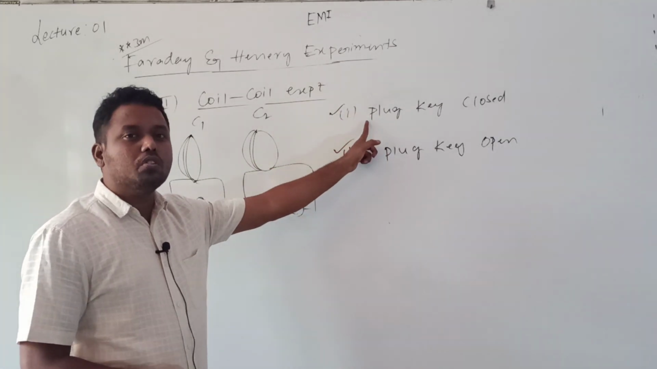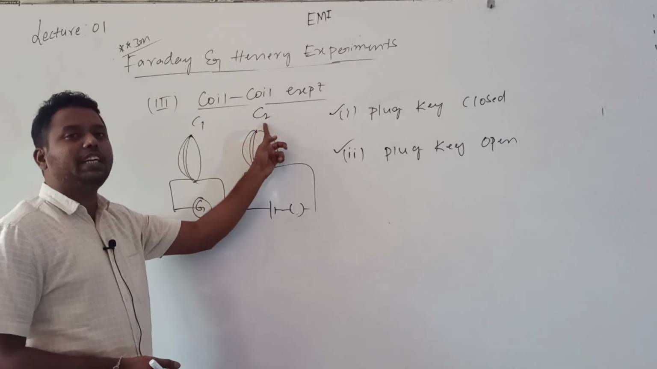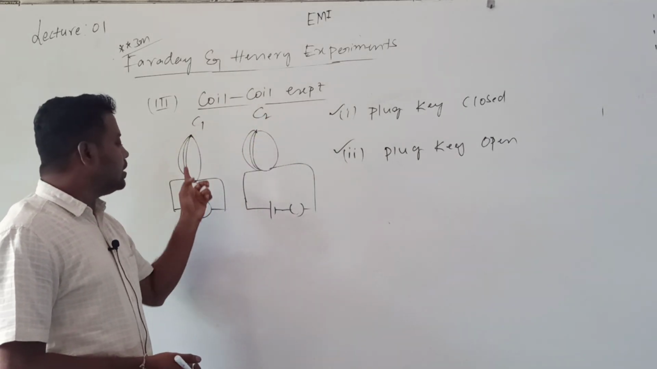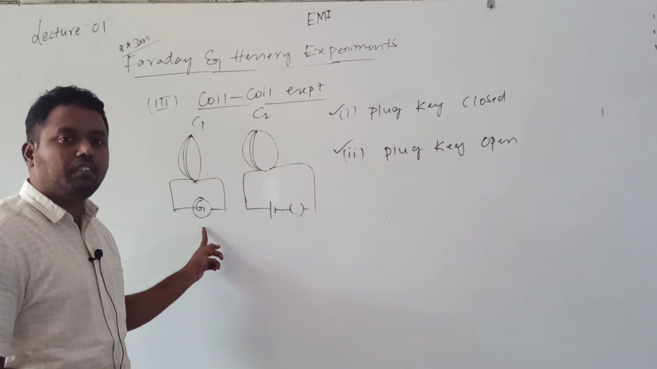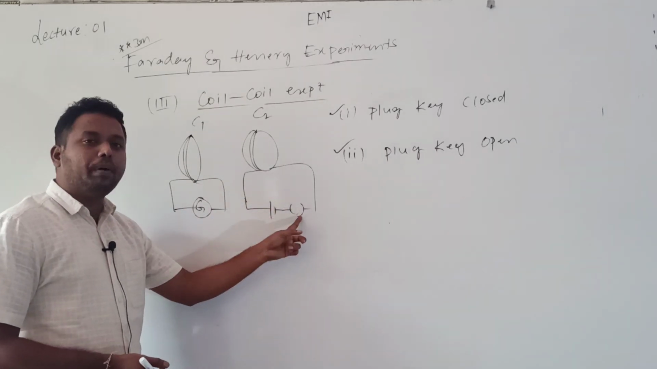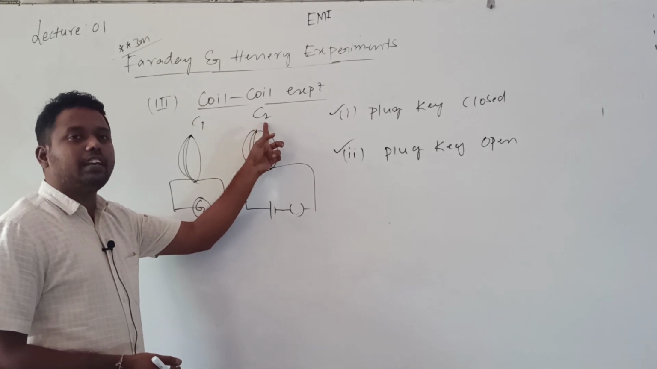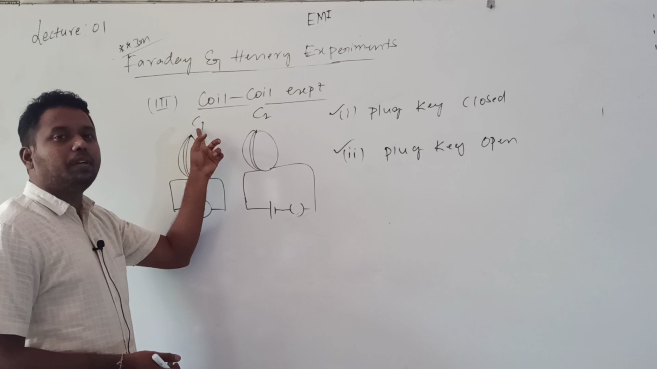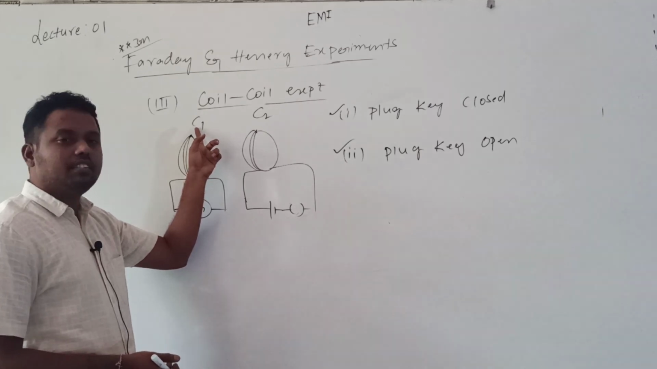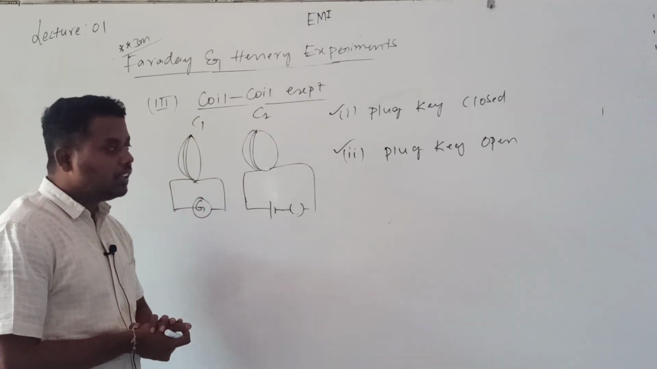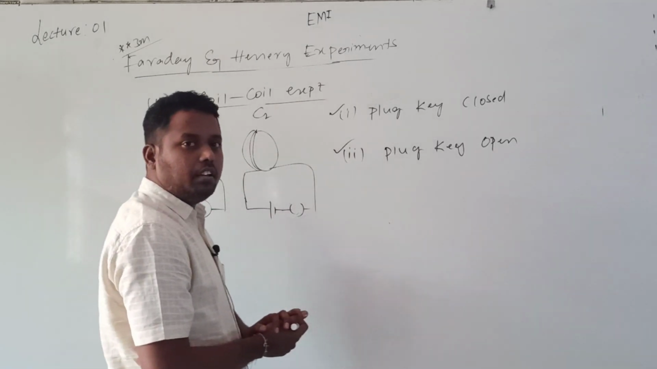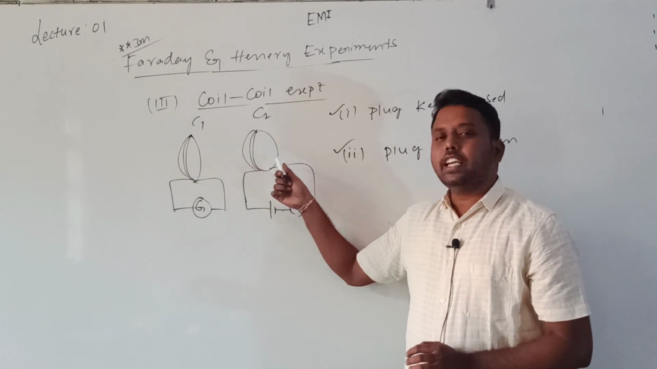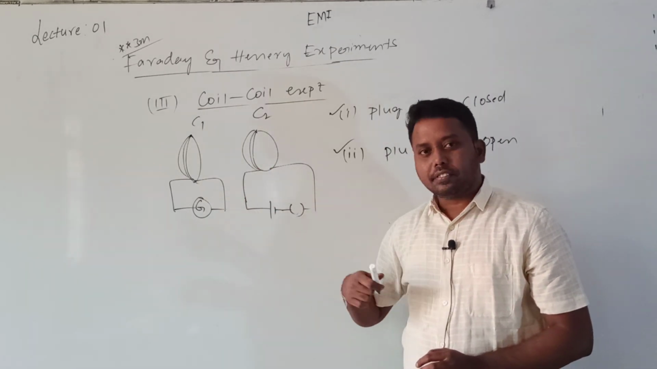When the plug key is closed, the flux linked with C2 increases, which is coupled with C1, causing the galvanometer to deflect. When the plug key is opened, the current in C2 decreases, the flux linked with C2 decreases, and since C2 is coupled with C1, the galvanometer shows deflection. There is no relative motion between C1 and C2.